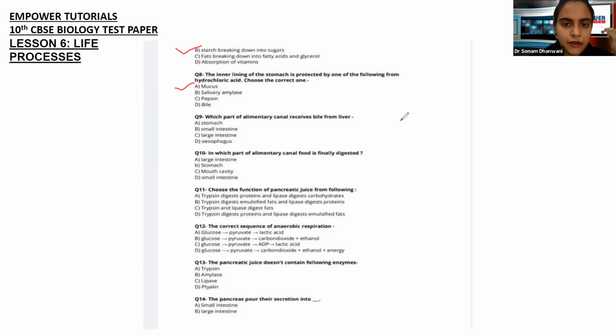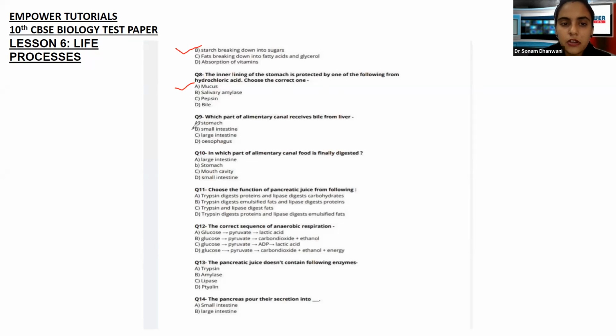Which part of the alimentary canal receives bile from the liver? Firstly, what is bile? Bile is a fluid which is going to help us in digestion. Now, where is it formed, where is it stored? Can anyone tell me? It is secreted, or released, from the liver, definitely. But where is it stored? It receives bile from the liver, which means we know that bile is getting secreted from the liver.